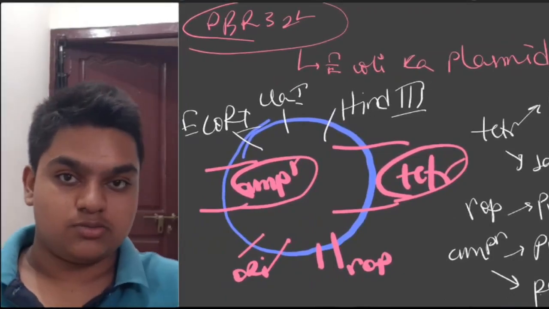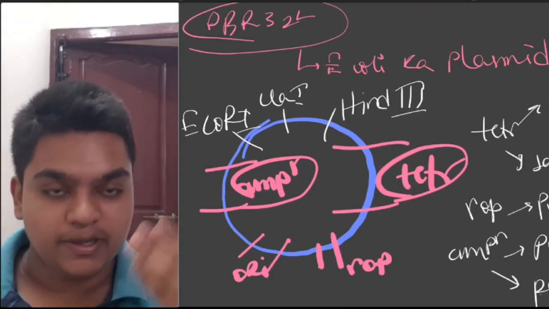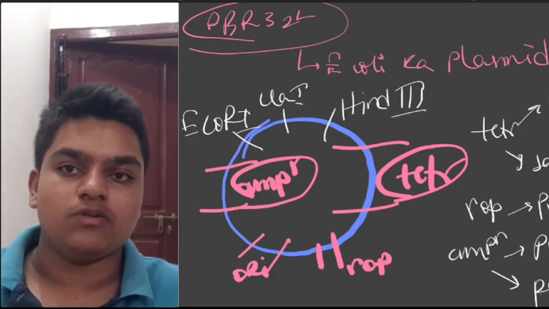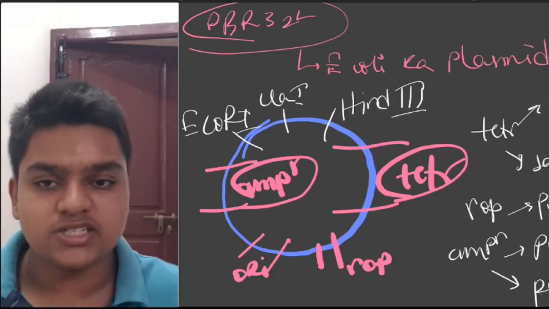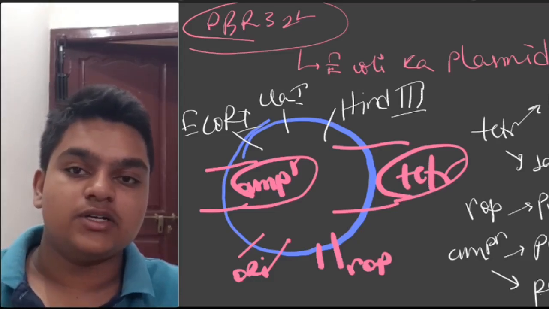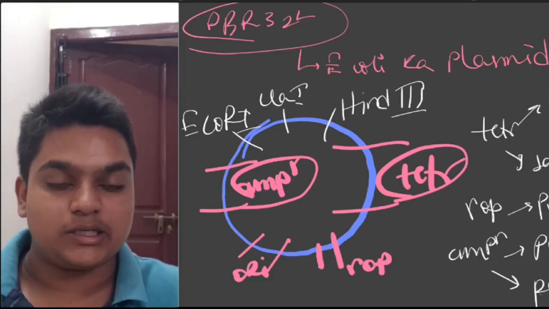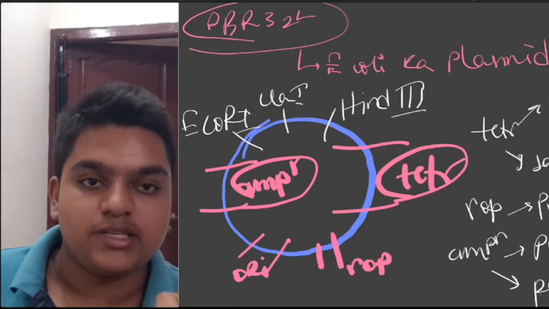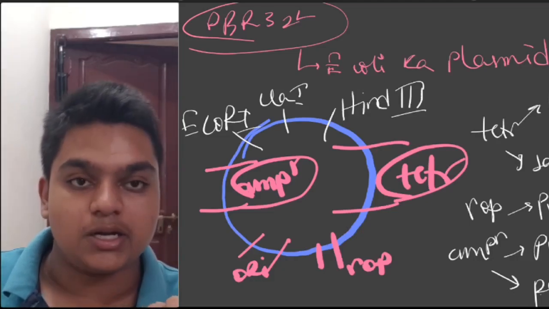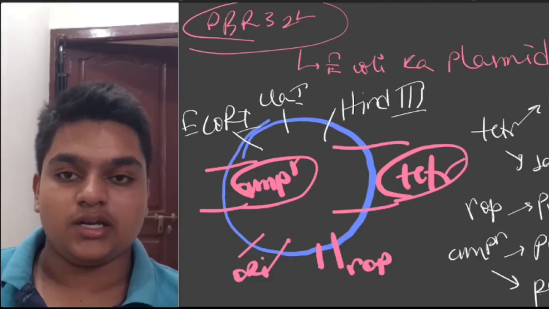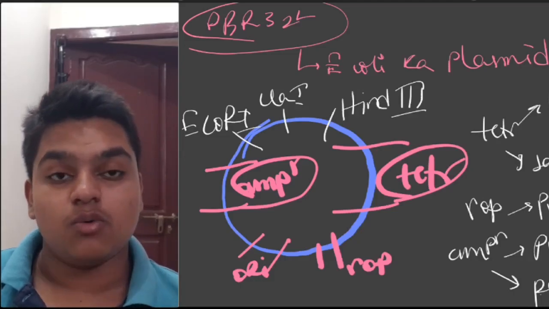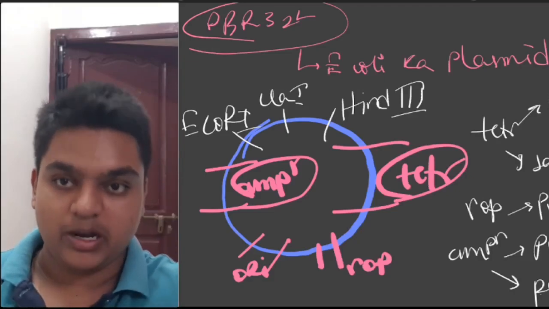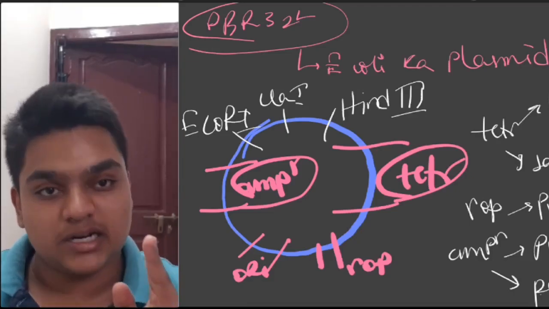Now, how these help as selectable markers, I am telling you now. If this PBR 322 is present in Escherichia coli, it is resistant to tetracycline as well as ampicillin. Now I am isolating this PBR 322 plasmid from that Escherichia coli and using my restriction endonucleases. What do restriction endonucleases do? They cut in between, right?